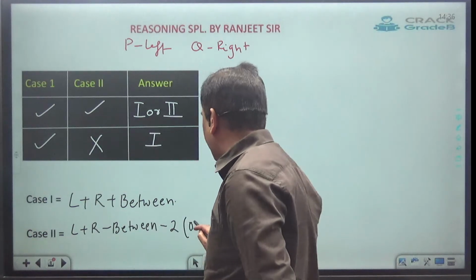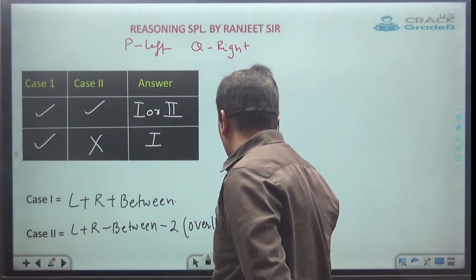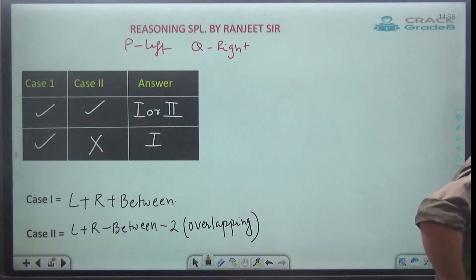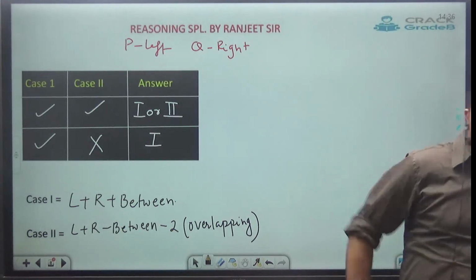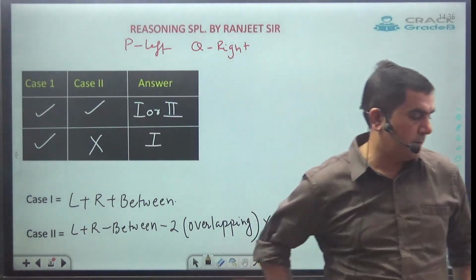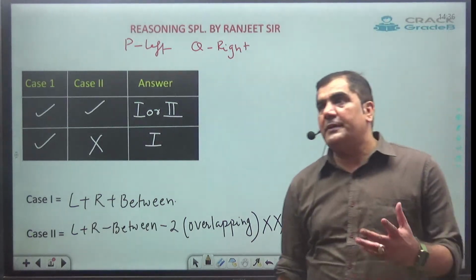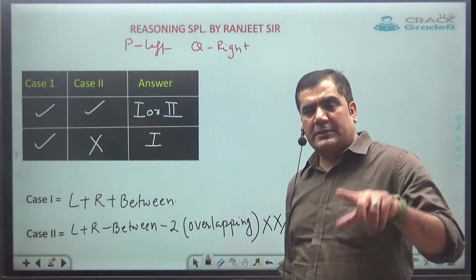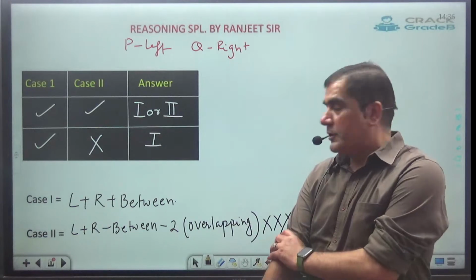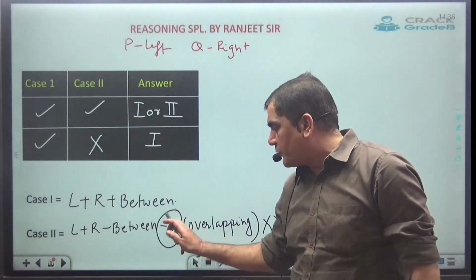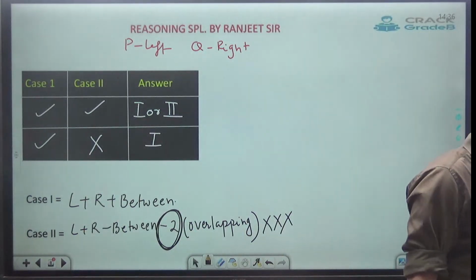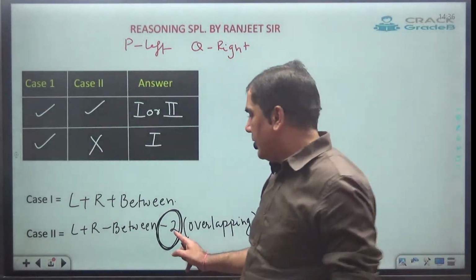Why minus 2? Because of overlapping. That 2 is going to be overlapping. But you should not use this method, because we don't have so much time in the exam to first add left and right, then minus between, then minus 2. Can't do. So how to get the answer from case number 2? Simply remember, in case number 2 always subtract 2.